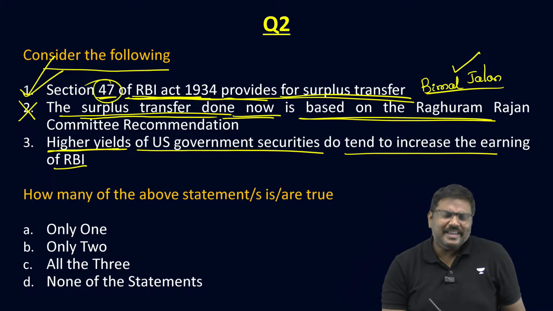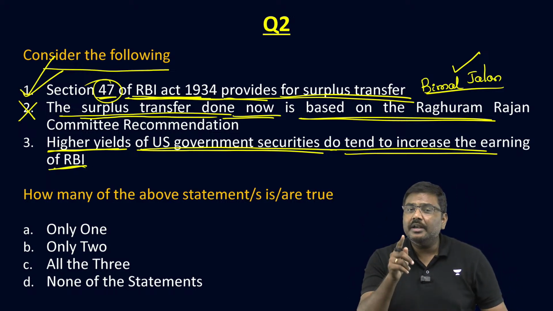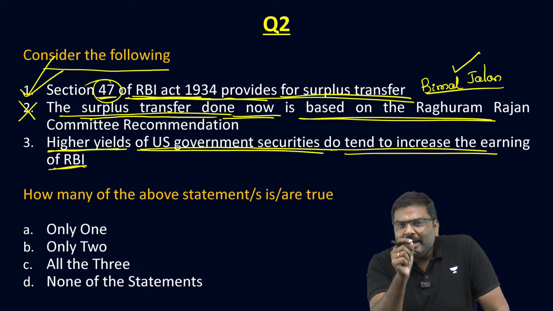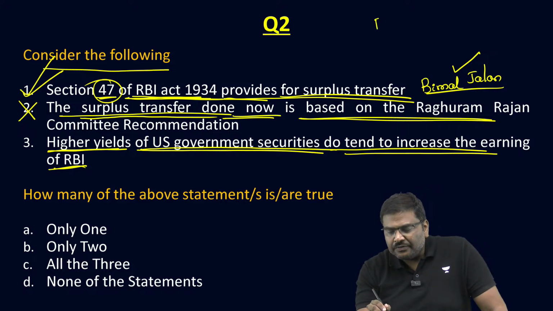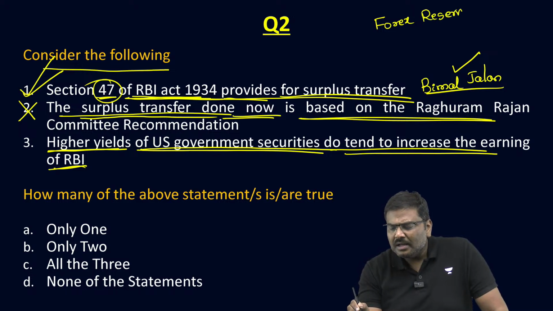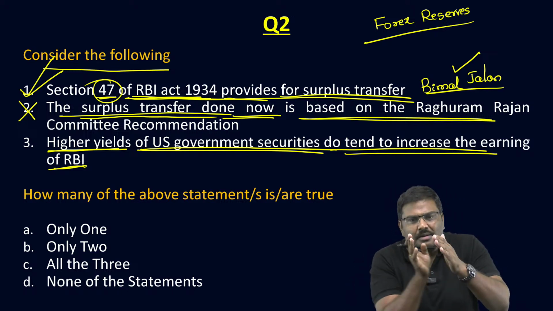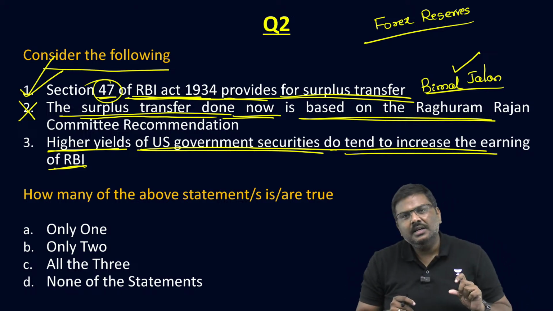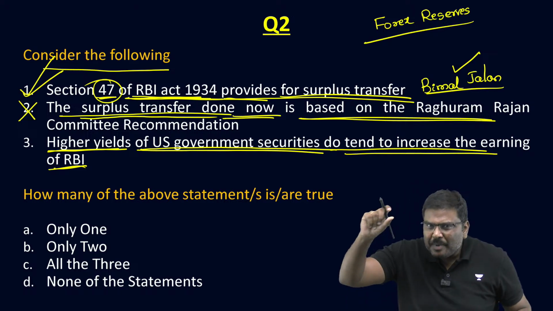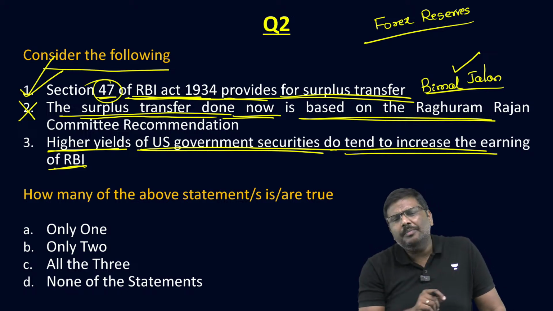Third statement, higher yields of USA government securities do tend to increase the earnings of RBI. The statement is true. Be careful about this. Why? RBI has forex reserves. Everybody is okay with this statement? RBI maintains forex reserves, and in case of forex reserves, there are multiple components. You have foreign currency assets, you have gold reserve, you have special drawing rights, you have gold tranche or reserve tranche. These are the four components.